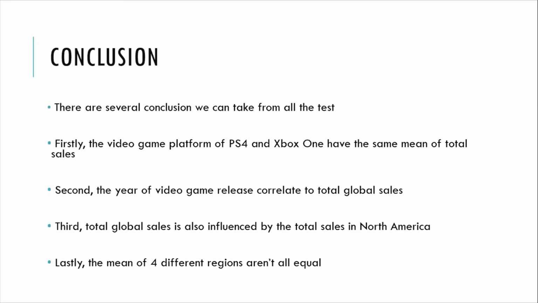Second, the year of the video game release correlates to total global sales. Older video games usually generate more total sales than the newer ones because of the longer circulation time. Thirdly, total global sales is also influenced by the total sales in North America. This can be explained by the data which shows that North America almost always makes half the amount of total global sales each year. Lastly, the means of the 4 different regions aren't all equal.